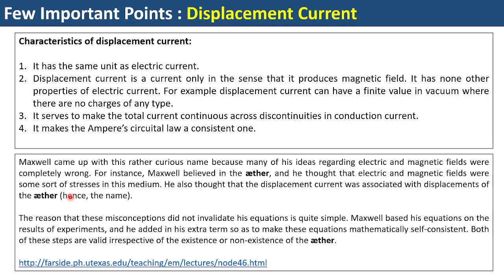And displacement current is a current which is responsible for displacement of some ether particles. So that is why he coined the name displacement current. But now in today's world we know that there is no medium such as ether which exists. With the arrival of the special theory of relativity, where Einstein completely disproved this ether principle, we now know that this is not so. However, the traditional name which was coined by Maxwell remained.